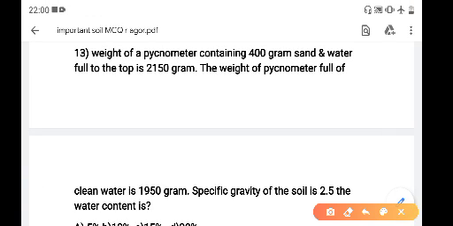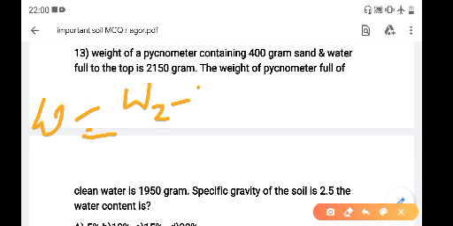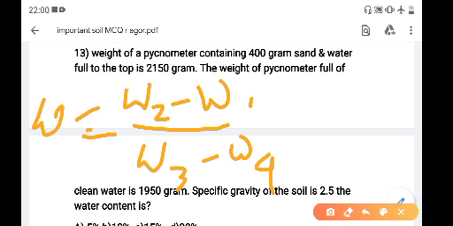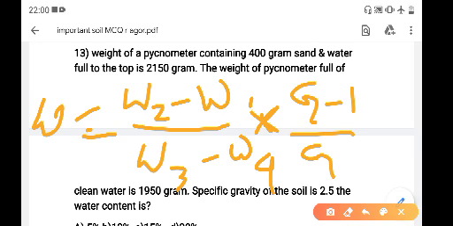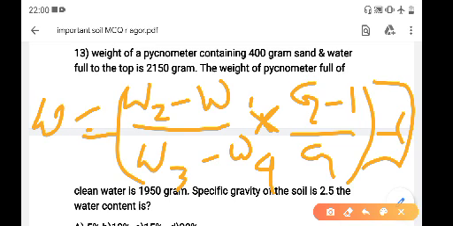For determination of water content by pycnometer, we know that water content W equals (W2 minus W1) by (W3 minus W4) into (G minus 1) by G, minus 1. This is the formula.